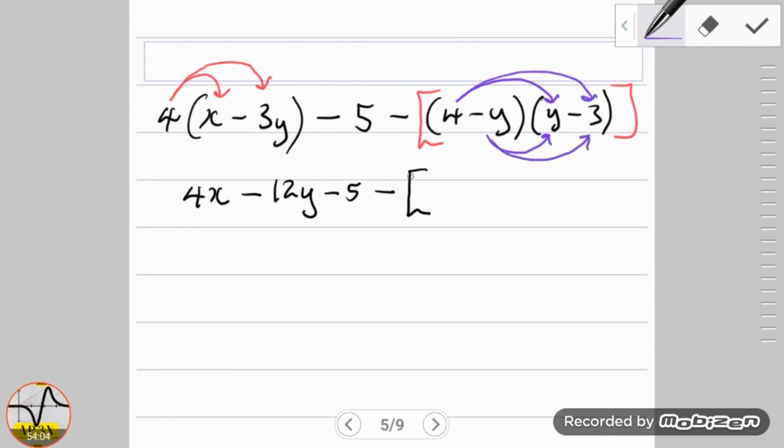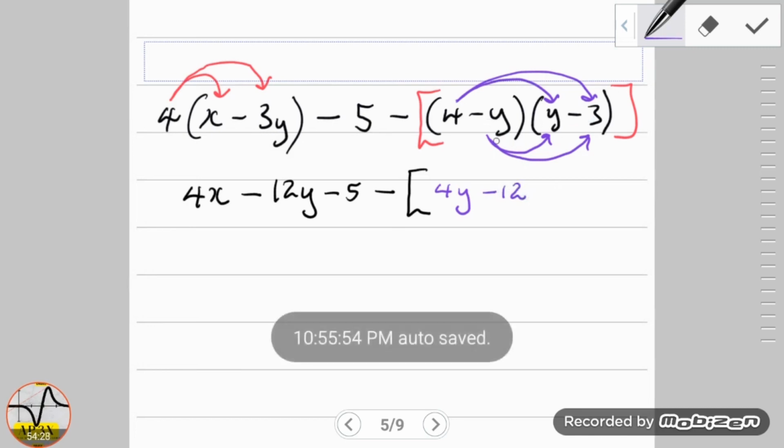So notice that I have a bracket here because I'm going to be distributing my sign once I've completed the inside distribution here. So if I distribute here, see the 4, watch my purple arrow, the 4 multiplies the y, gives me 4y. The 4 once again distributes the negative 3 and gives me negative 12.